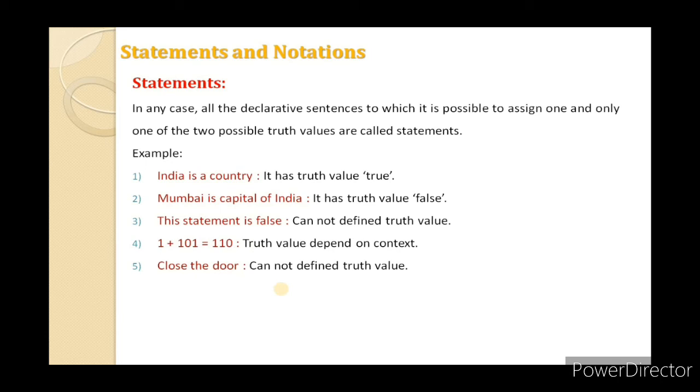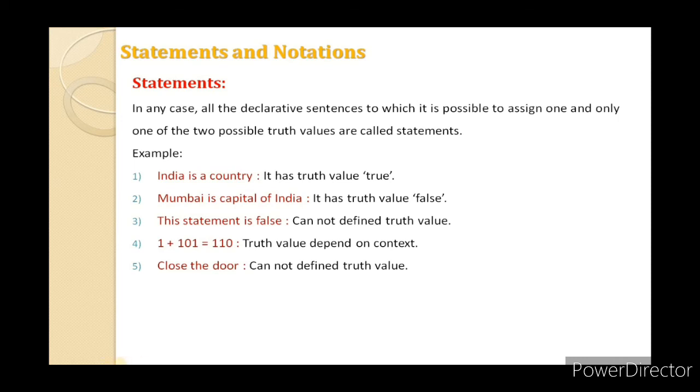The fifth is "close the door." Now see, to the sentence "close the door" we cannot assign any truth value. We cannot say that "close the door" is true or false, because it is an imperative sentence. That's why it is not a statement. We cannot define a truth value for the sentence "close the door."